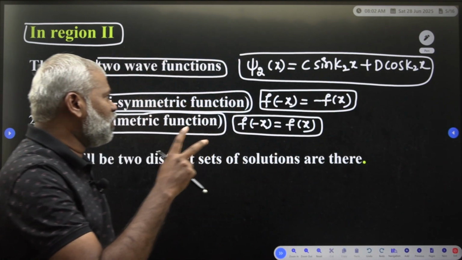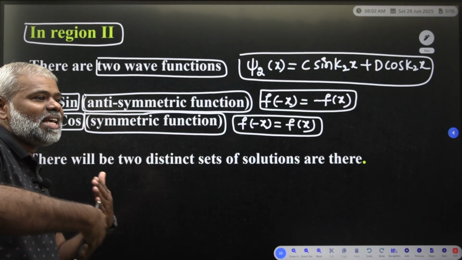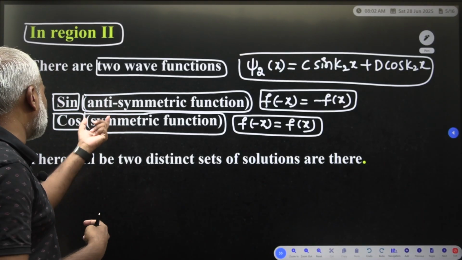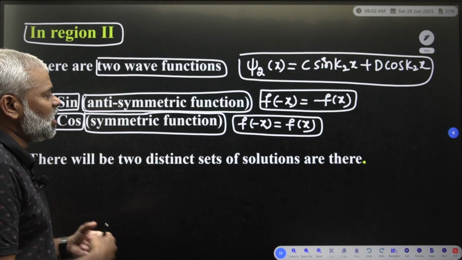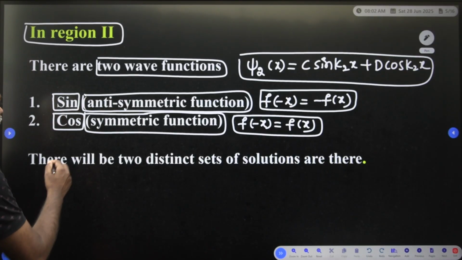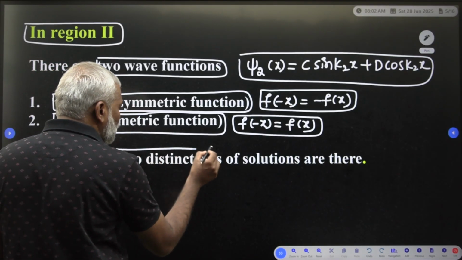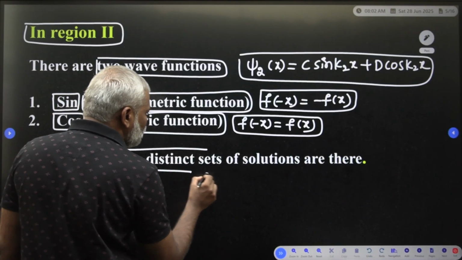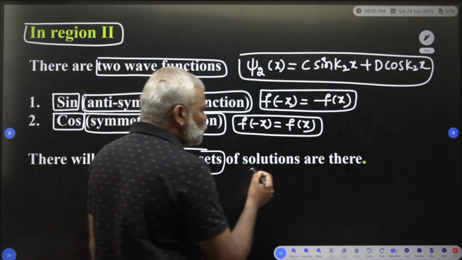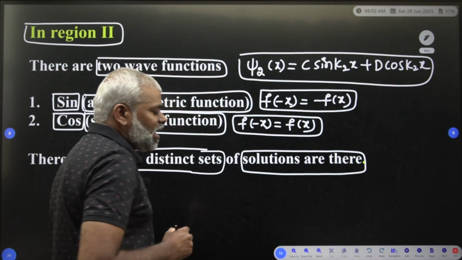The sine function is anti-symmetric, the cos function is symmetric. So there will be two distinct sets of solutions existing in that.